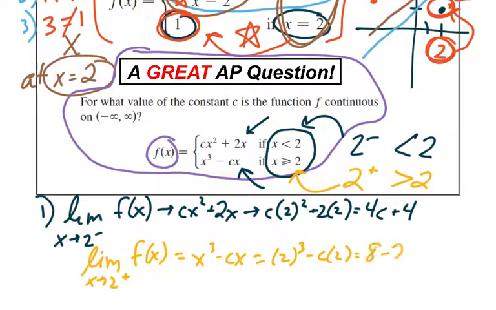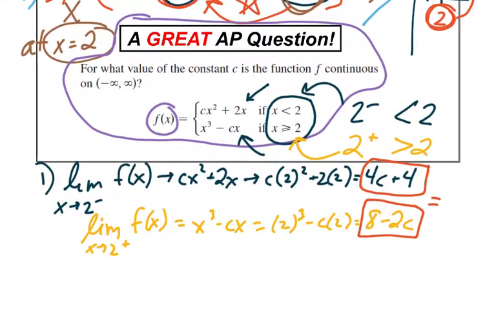That's 8 minus 2c. All right, now, in order for the limit to exist, do you agree here, are you a believer, that this value, whatever it is, has to equal this value? They have to be equal for the limit to exist. Okay, cool. Well, we're going to do that in just a second. We're going to set them equal to each other and see what c is to make it work. But let's just check the rest of our continuity. For step 2, we need to see, does the point exist?